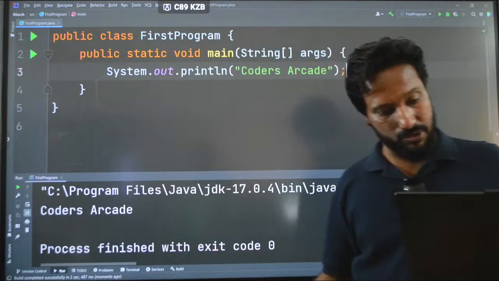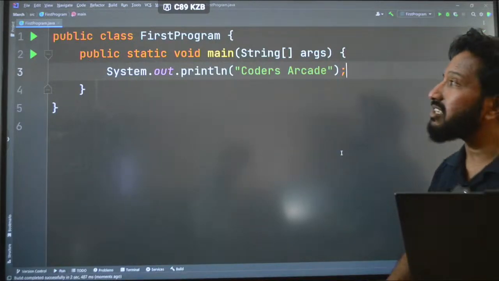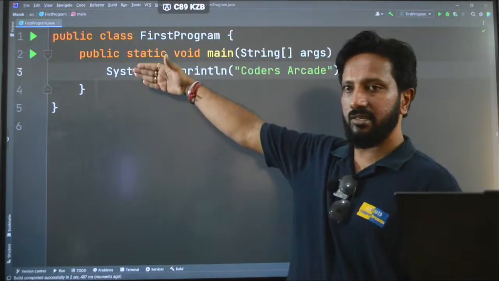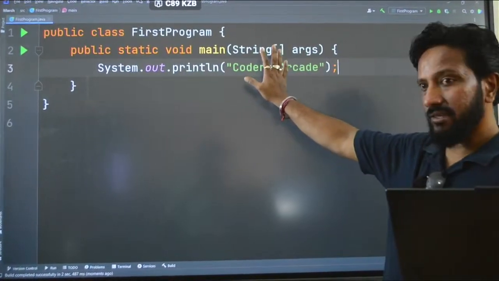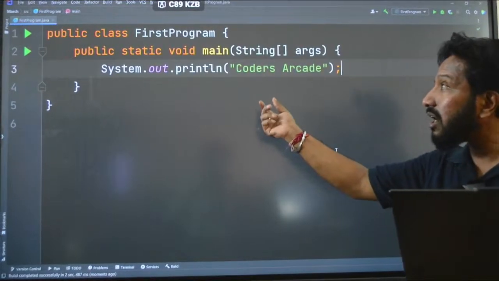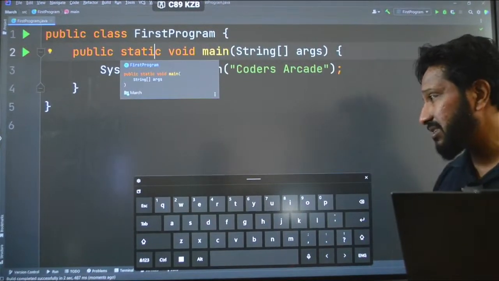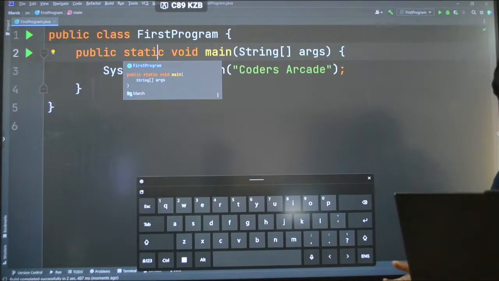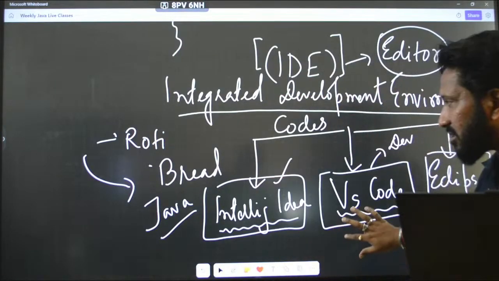Okay, so now as I said, all our Java code is wrapped inside a class, and in the main function we write all our statements. And now let's come back to how you write these names. There are certain naming conventions that we need to follow. So let me get back and try to tell you about all those things.